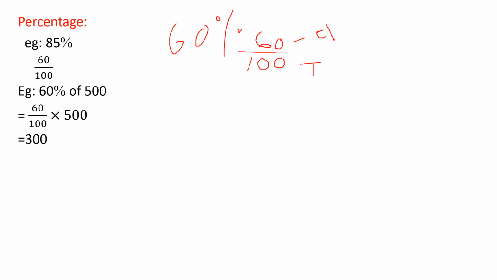So 60 percentage of 500. For example, I'm writing 60 percentage of 500. You want to calculate. So here, you got 60 percentage of marks, 60 percentage of the total. So 500 is the total. In that you got 60 percentage. Okay, so 60 percentage of 500 means out of 500, the total is 500, and you got 60 percentage. So you want to do the calculation.